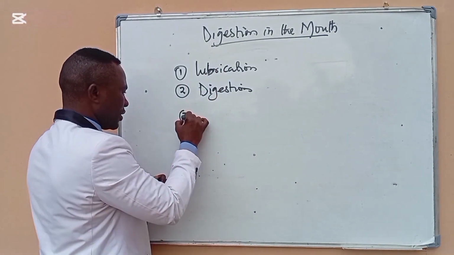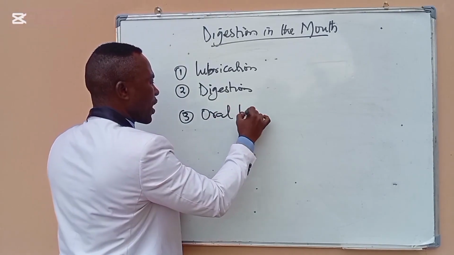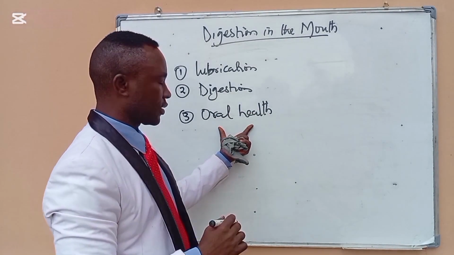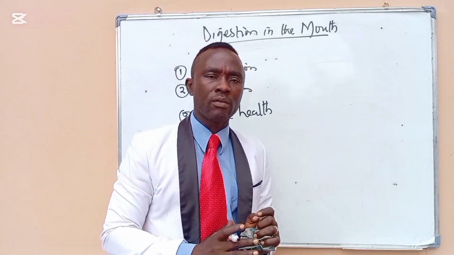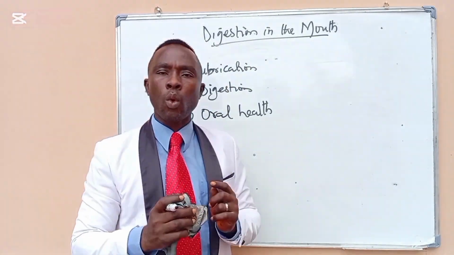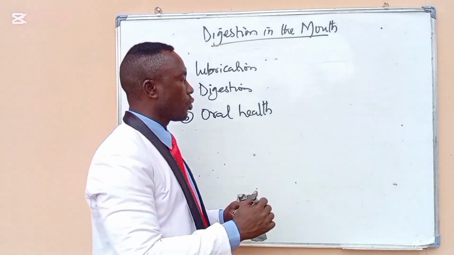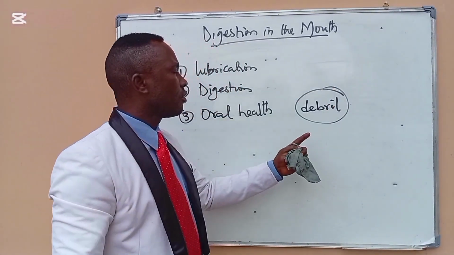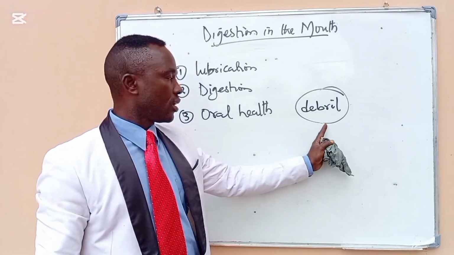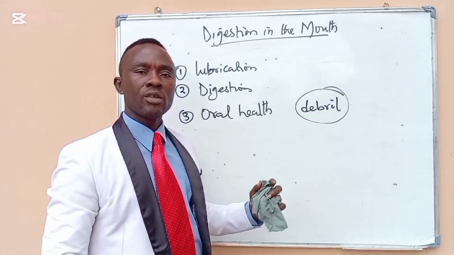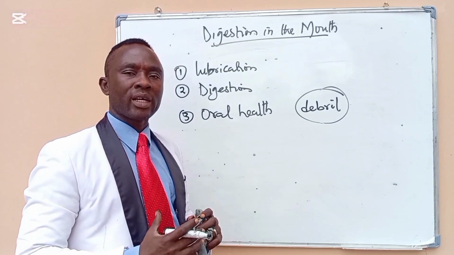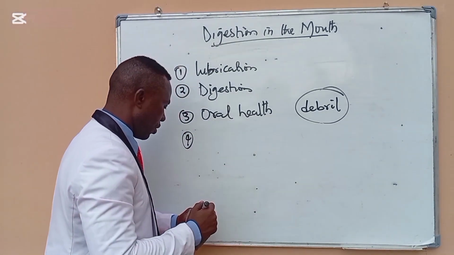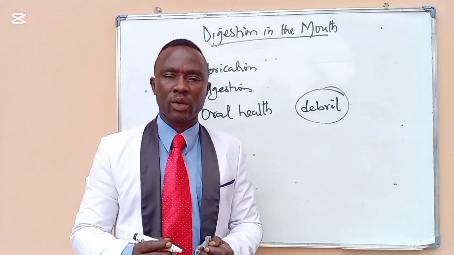Then another one is oral health. The salivary gland is also important for oral health. This is because the fluid of the salivary gland helps to wash away food debris. It also contains antibacterial substances. Then number four is also very important.